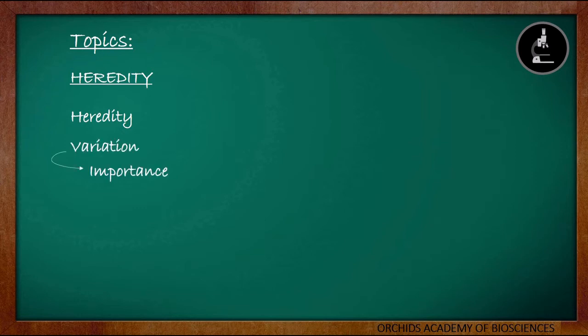This chapter is divided into two parts, Heredity and Evolution. In this video, we will start with the first part, which is Heredity. We will start with what is heredity, then we will discuss what is variation and its importance. We will then see what is genetics. After that, we will discuss how are traits transferred from the parents to their offsprings. So let's start with what is heredity.